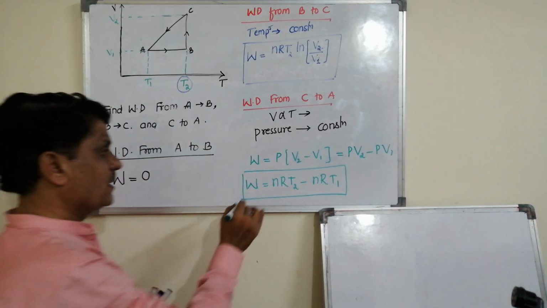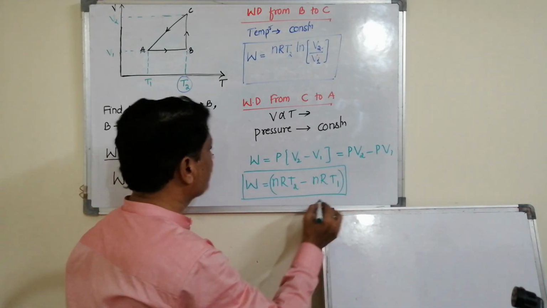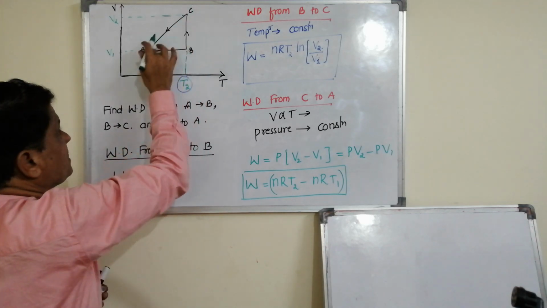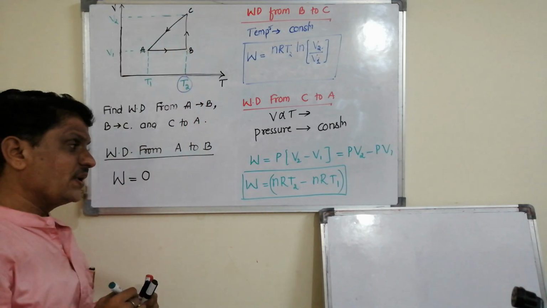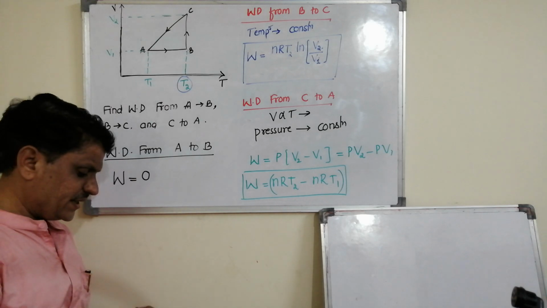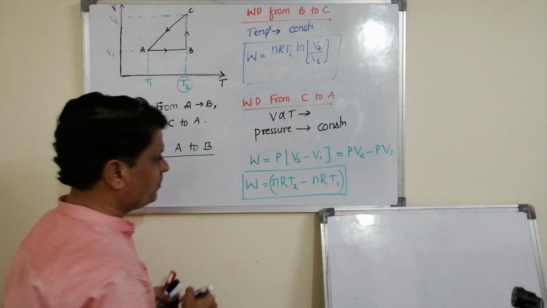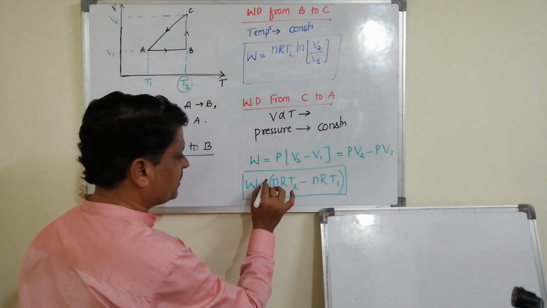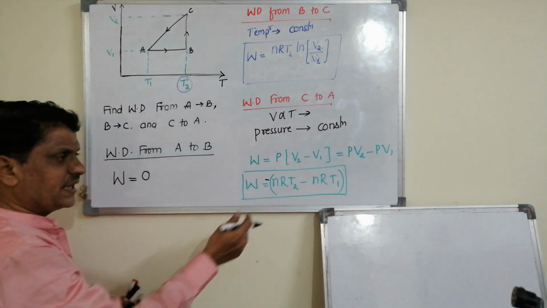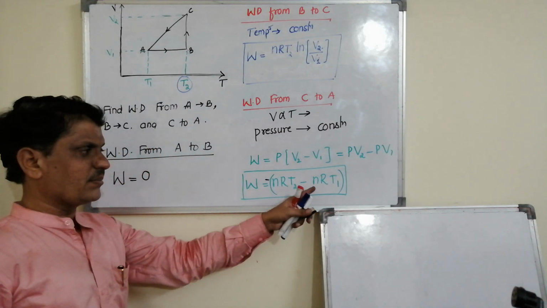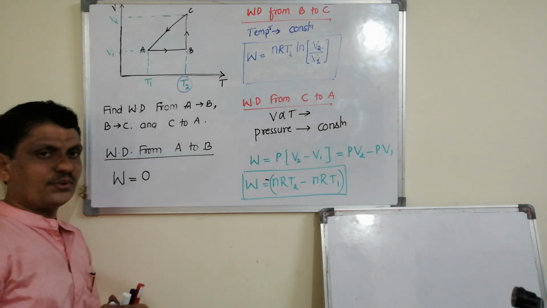This is the answer. But the problem is, here volume is getting decreased. When volume is decreased, work done is negative. So here we have to put a negative sign. If I put negative, it will be nRT1 minus nRT2. That you have to note down.